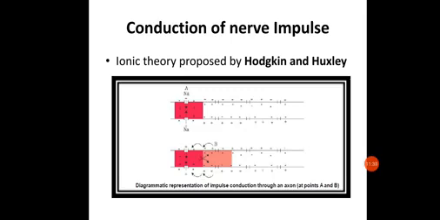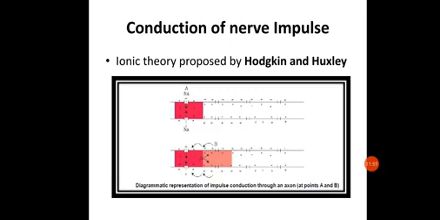Now let us see, transmission of the nerve impulse consists of mainly three stages. Note it down, whatever I am saying, just write down along with that.